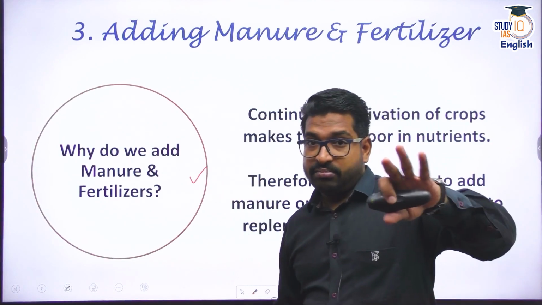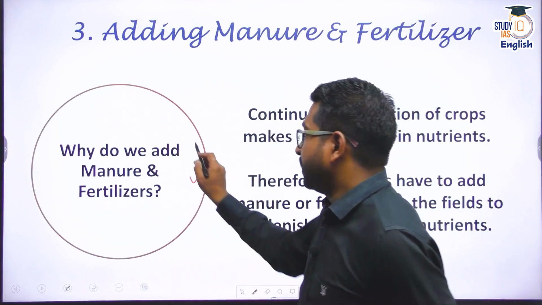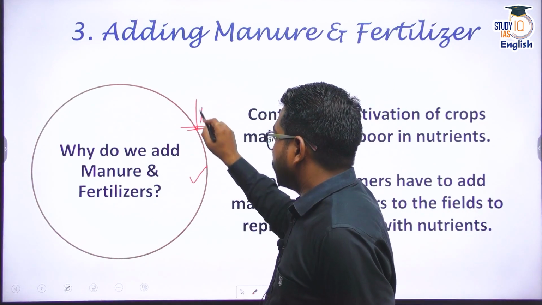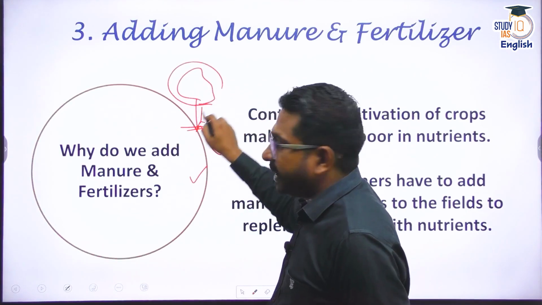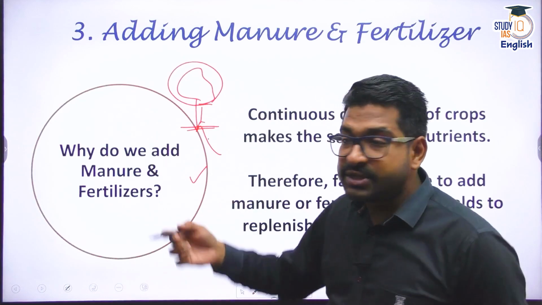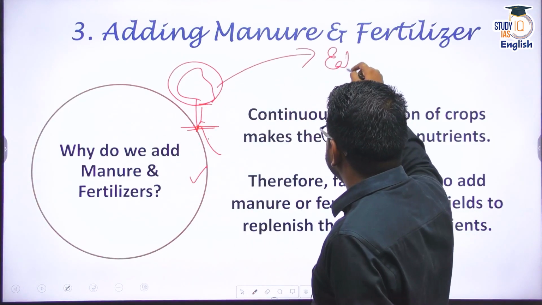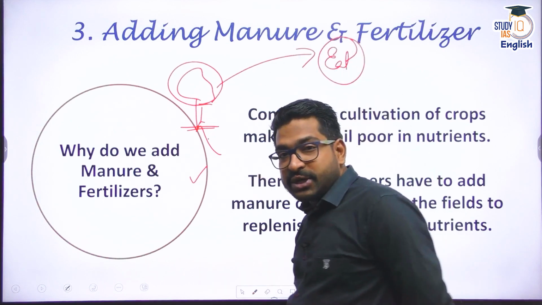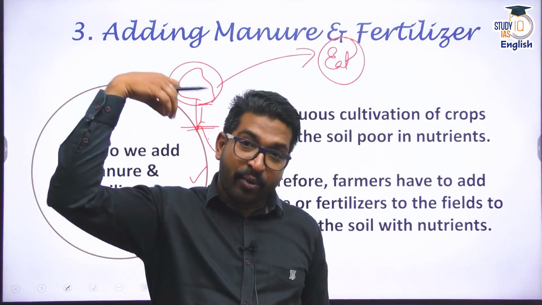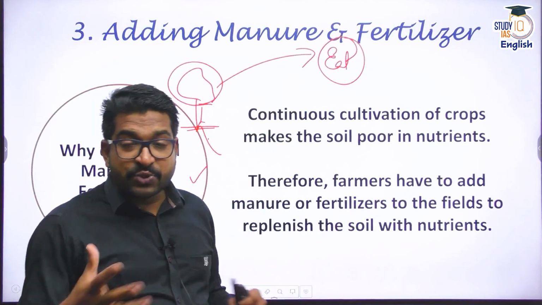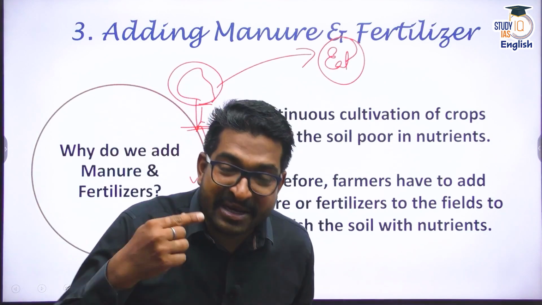Why? Because let's talk about what is happening to the nutrients from soil. See, this is the soil. A plant grows. When a plant grows, all the nutrients from this soil are going into this plant. And where are these nutrients going? I am utilizing them to eat. That means a major chunk of these nutrients are now out of soil and into the plant, and now with us. That's why the soil is continuously deprived of these nutrients, and I have to replenish them continuously.